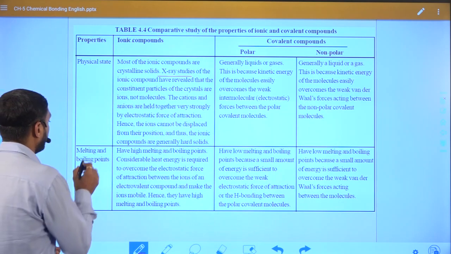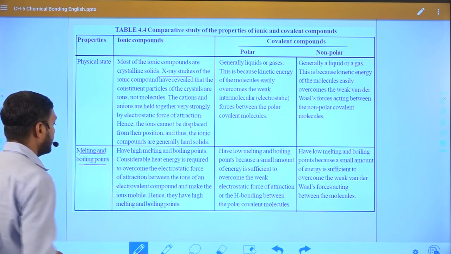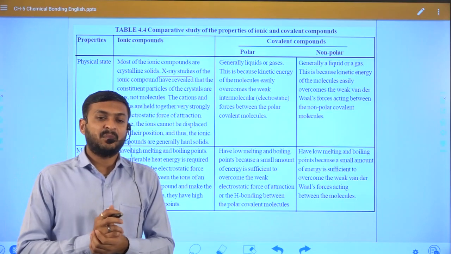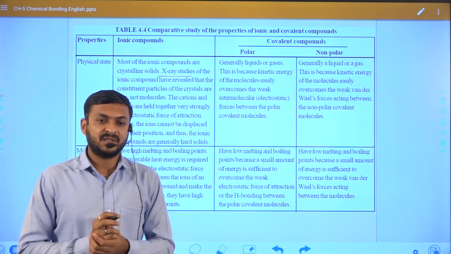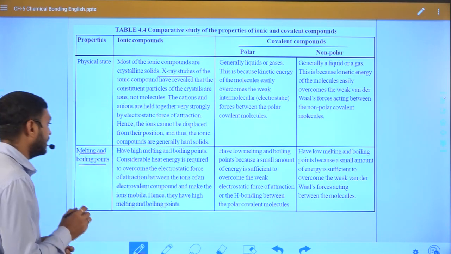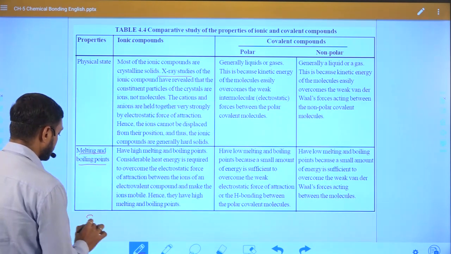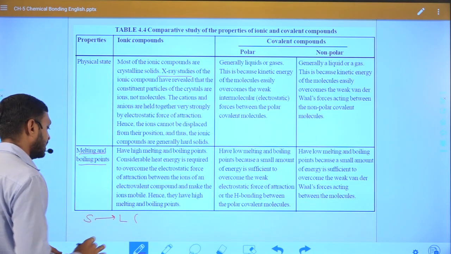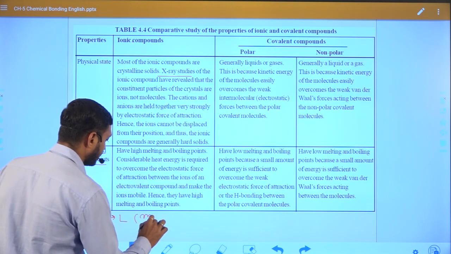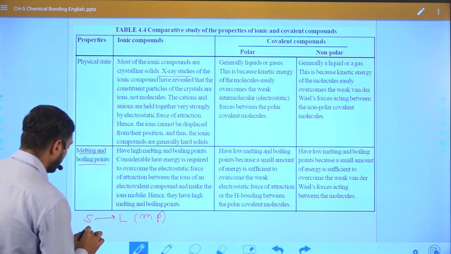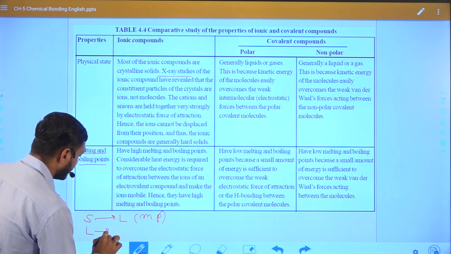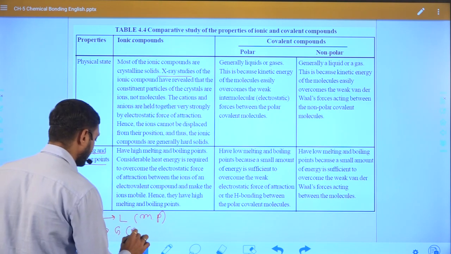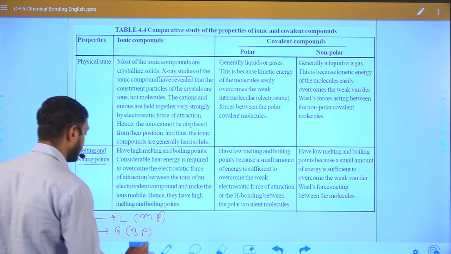Now finally, the last point, melting and boiling point. When a solid is converted into a liquid at a specific temperature, we call it its melting point. While when a liquid is converted into a gas at a specific temperature, it is its boiling point, right?